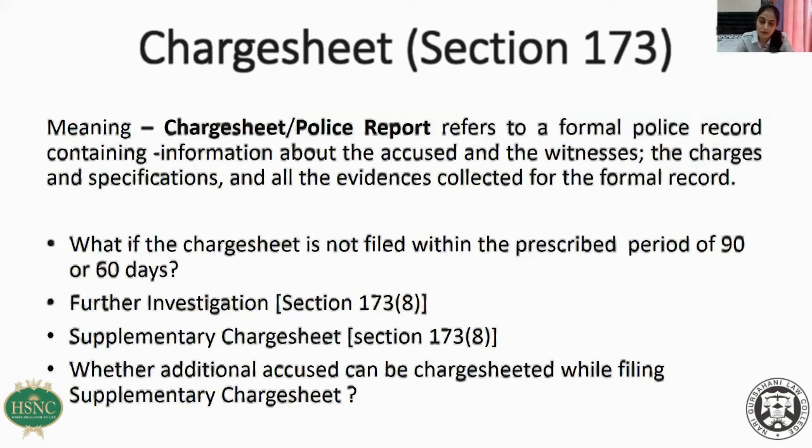It contains information which they have received from the informant, the statement of witnesses, and the specifications of the offense, and all the evidences that they have collected, and that whole report which they prepare and they file in the court is called the charge sheet. Now, depending on the type of the offense which is committed, each charge sheet will contain